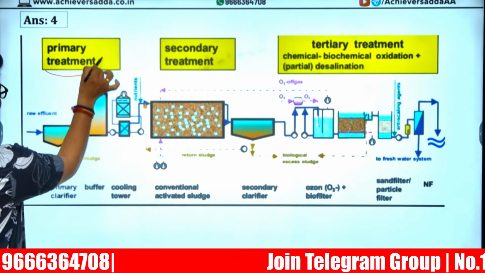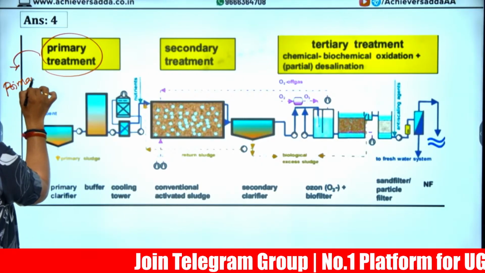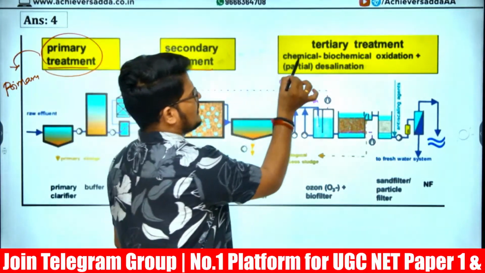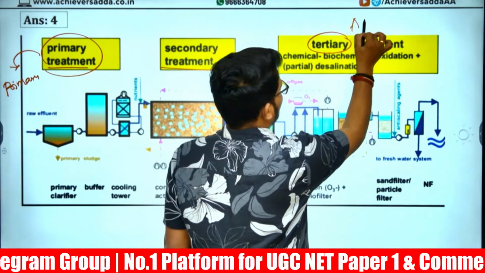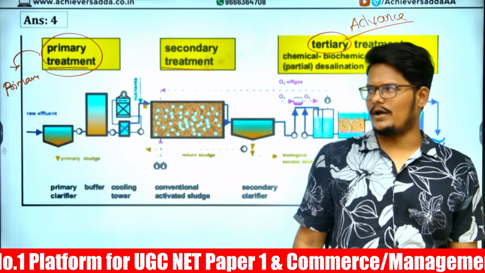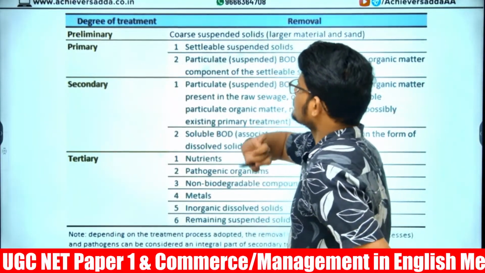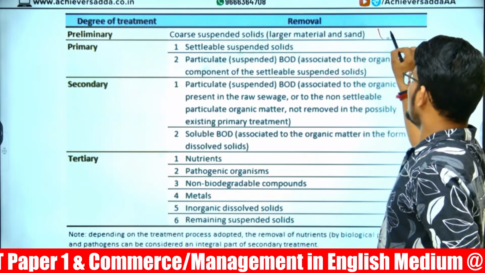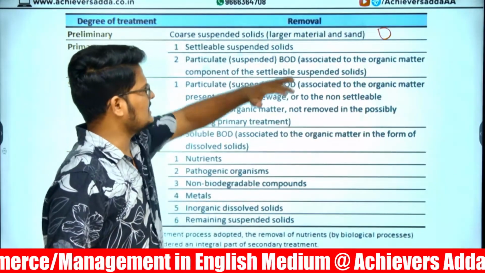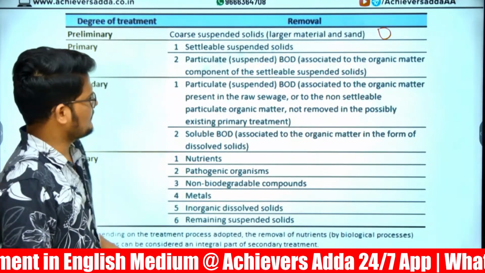First, the primary treatment. Before this, there is a preliminary process. After the primary treatment comes secondary treatment. Later, tertiary treatment or advanced treatment, where final purification will go on. In preliminary treatment, the big particles in the muddy wastewater will be separated. Larger material and sand will be separated in the beginning.